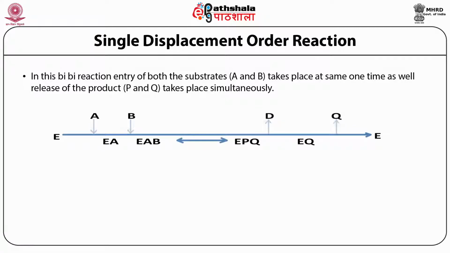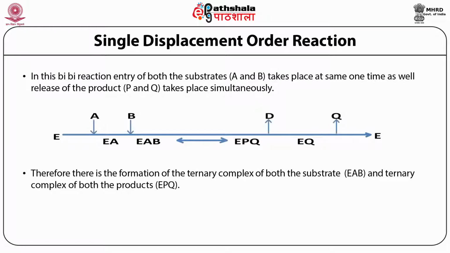In this graph, you can see that the free enzyme, when combined with the first substrate, produces EA complex, which combines with the second substrate producing a ternary complex, that is EAB, which is converted into another ternary complex, that is EPQ, and the release of the first product produces EQ, and finally the second product is released, and then we have the free enzyme. So you see that both the substrates A and B enter together and both the products P and Q release together, so therefore it is a single displacement reaction.